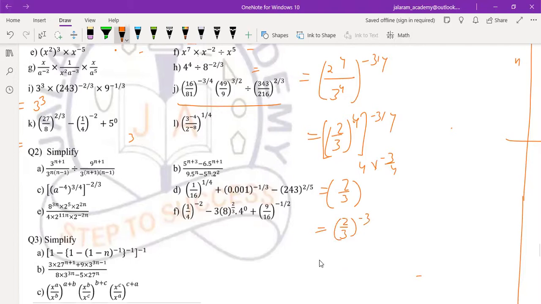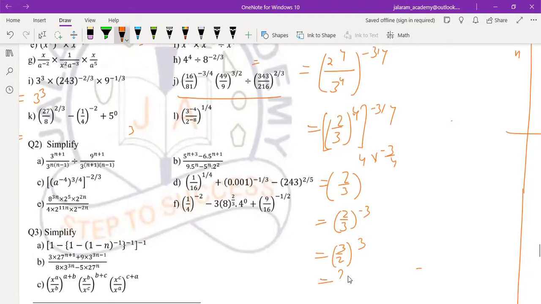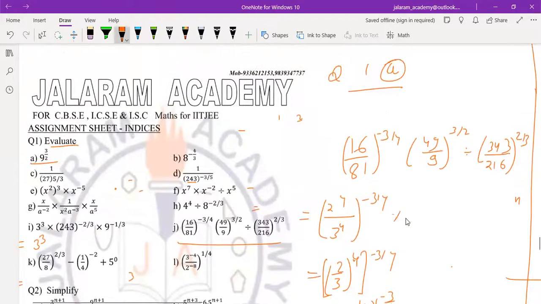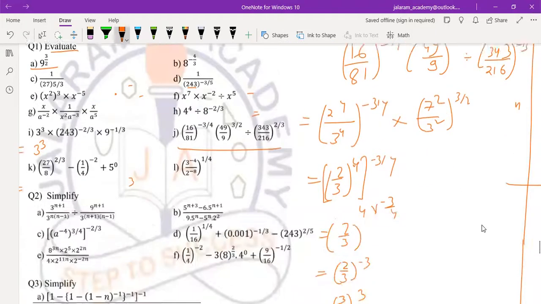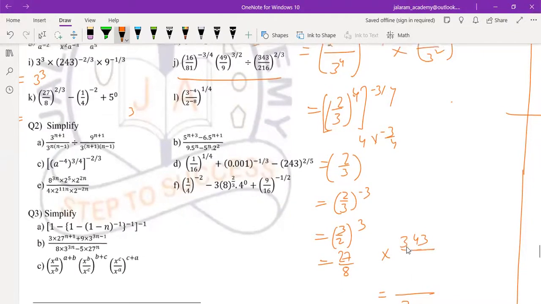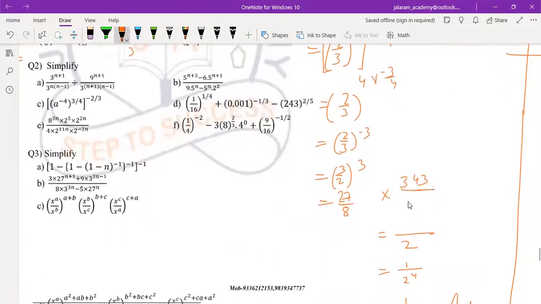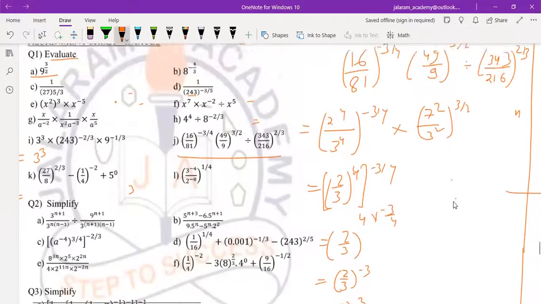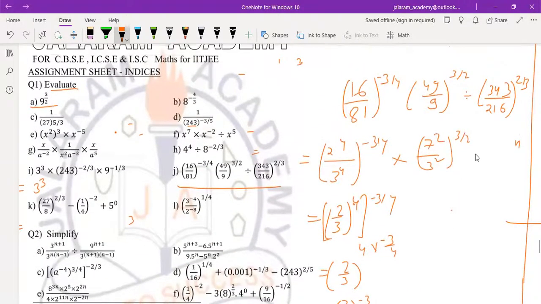2 by 3 whole to the power minus 3, that is 3 by 2 whole cube. So it is 27 by 8. This is the first term only. So now continue with the other term. 49 means 7 square upon 3 square, whole to the power 3 by 2. Finally, 2 will be cancelled out. It will give 7 cube, that is 343, upon 3 cube, that is 27. Is that clear to you? I have written it as a hint for you only. And this 7 cancelled out. 7 square, 49 upon 6 square.